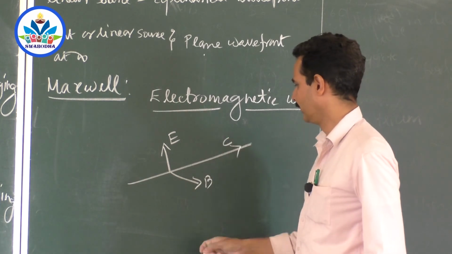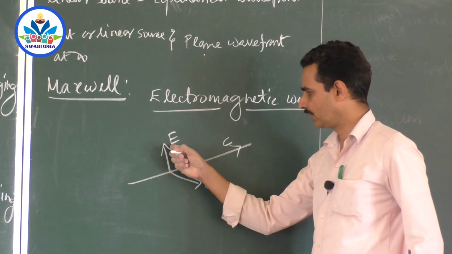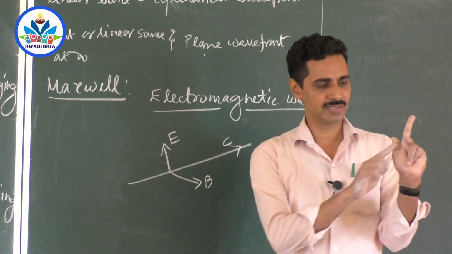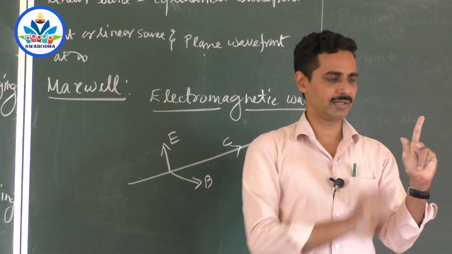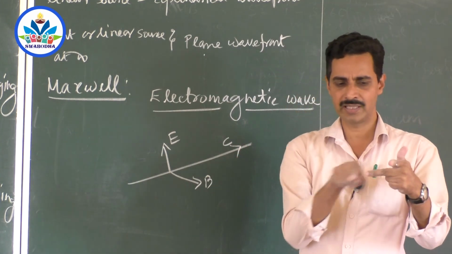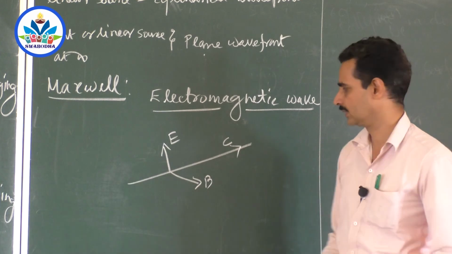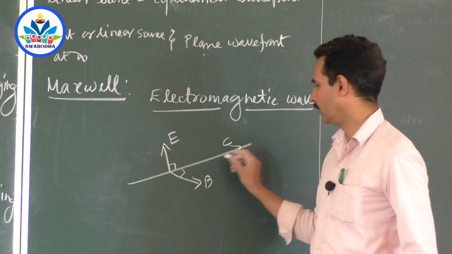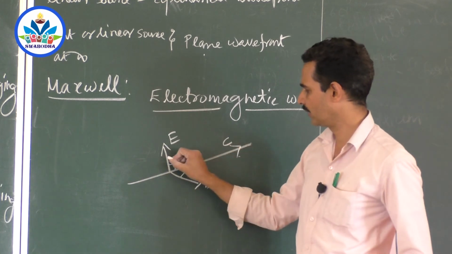So he said that light is a combination of electric field and magnetic field, and the velocity of light, the propagation of light, the electric field and the magnetic field are all mutually perpendicular to each other. Suppose this is the velocity of light, then if the electric field is here, the magnetic field will be like this. Or if you take this as the velocity of light, then with the electric field here, the magnetic field will be like this. They are mutually perpendicular to each other. So speed of light, electric field and magnetic field.